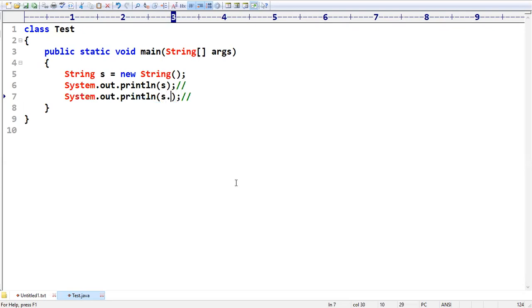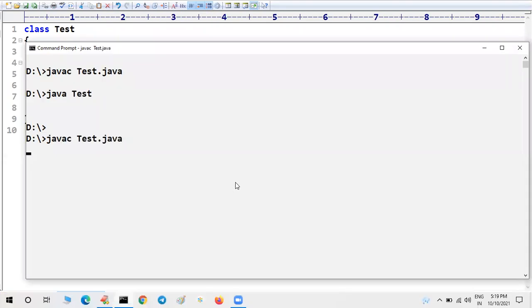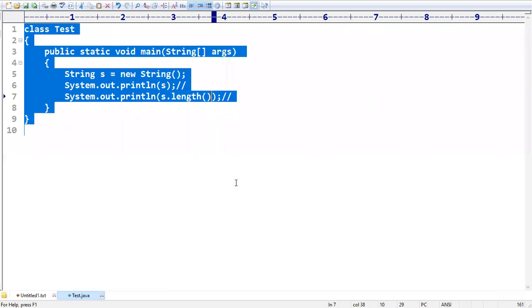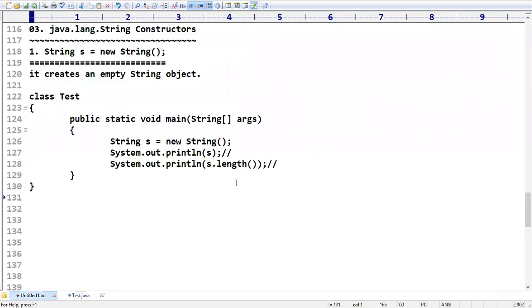Sir, if you want, you can check by applying which method? The length method. Have you observed how many characters are there? Because we didn't perform any initialization, zero characters are available. A constructor is used to initialize the state of an object. Yes. This is nothing but what we have. Sir, excellent.